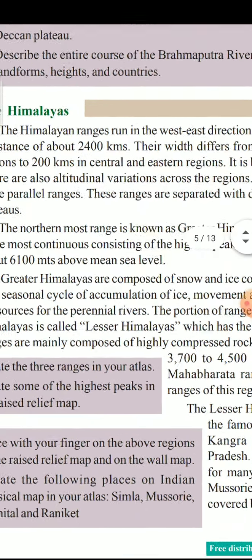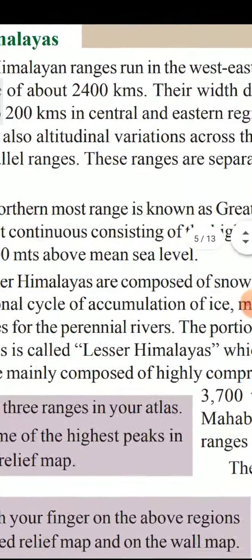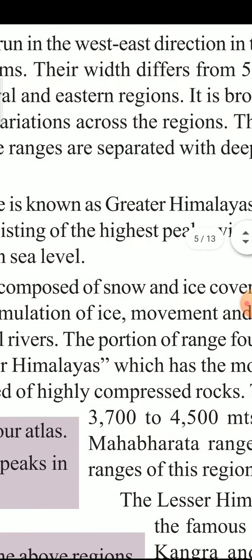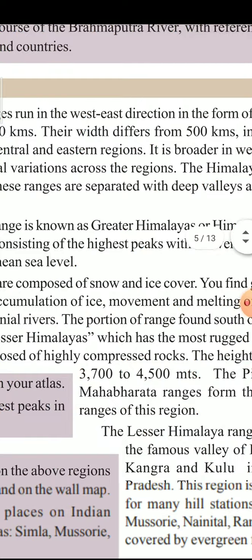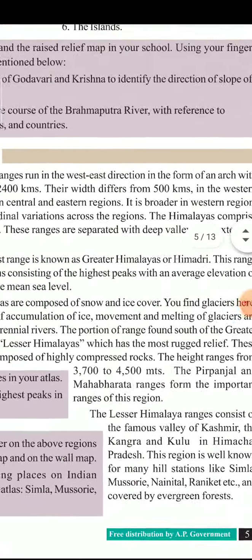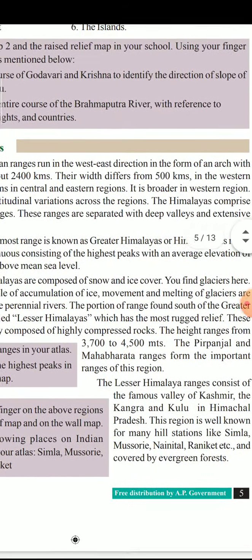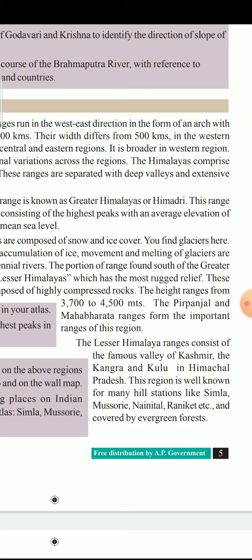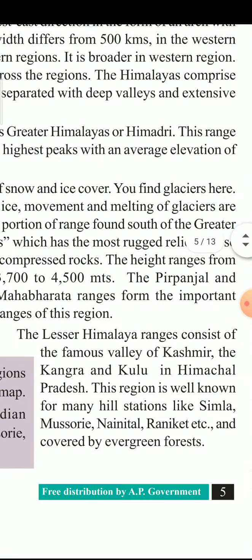And the second one is called Lesser Himalayas, and the height of these ranges is 3,700 to 4,500 meters. These lesser Himalayas have some passes to cross from one range to another range.